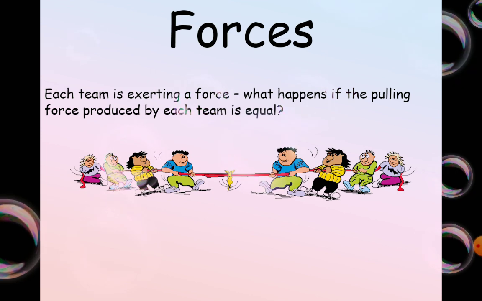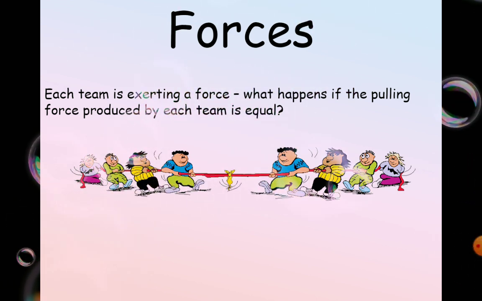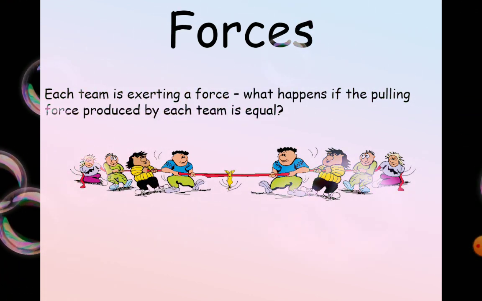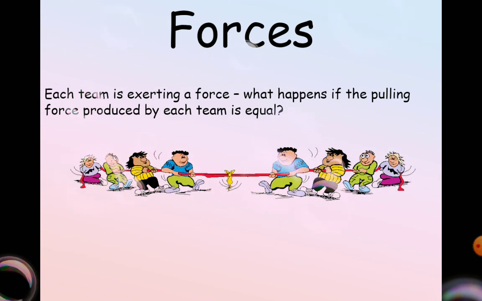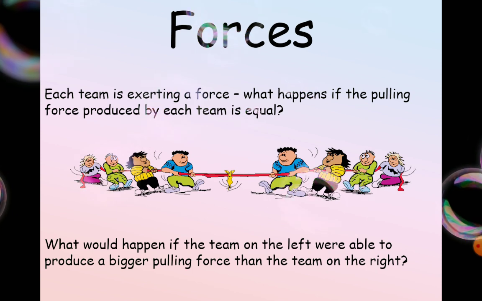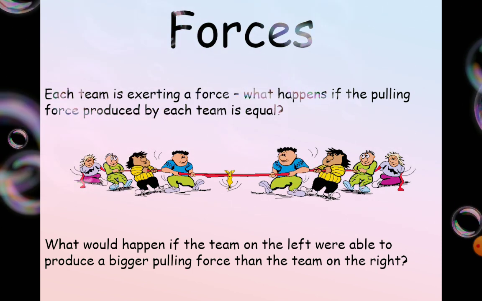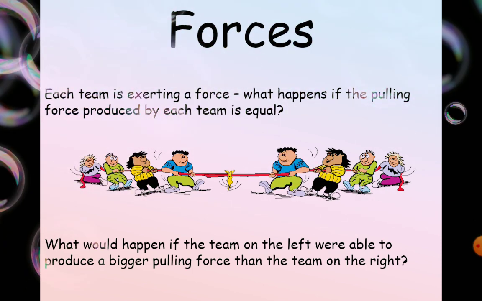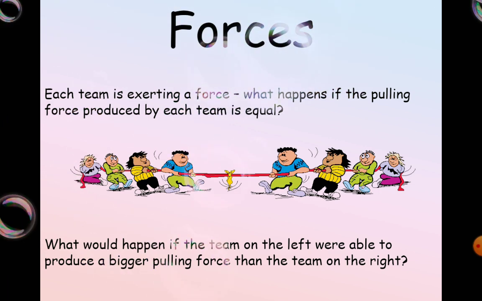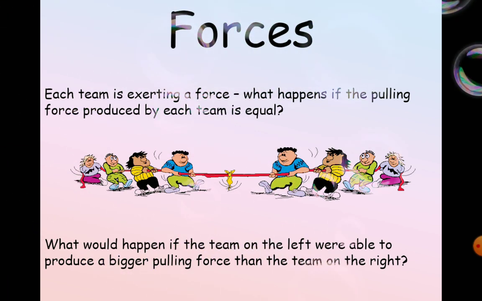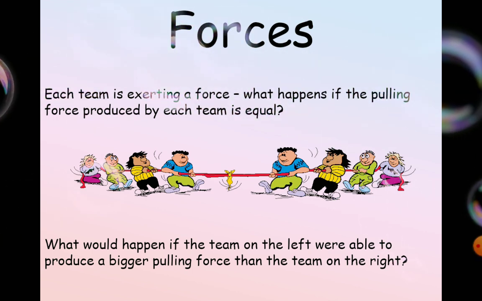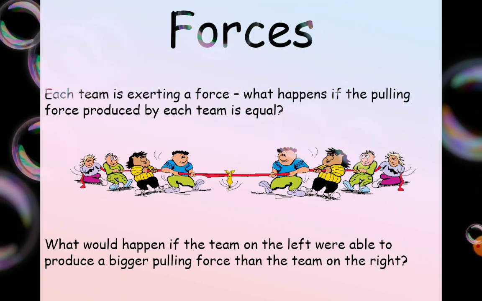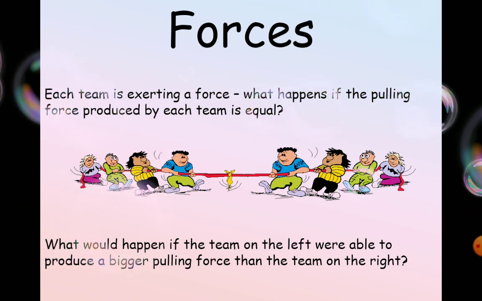Now this is also a very common question. Each team is exerting a force. What happens if the pulling force produced by each team is equal? What will happen if it's equal? What happens if the team on the left were able to produce a bigger pulling force than the team on the right? So what will happen if they are equal? It will not move. The rope will not move. And if the left team was able to create a bigger force, then the rope would come to their side, and vice versa, it would come to the right side.